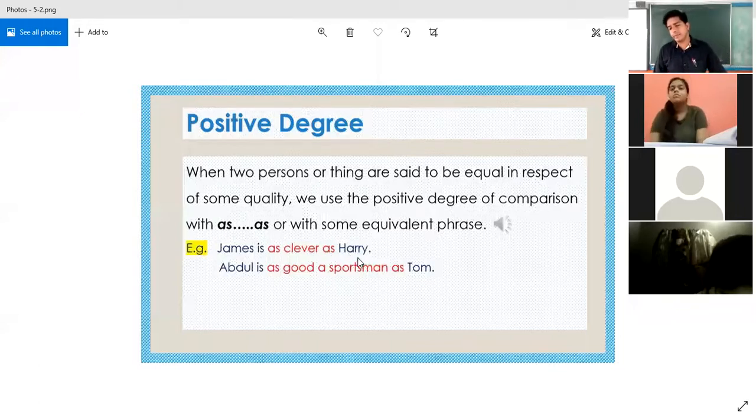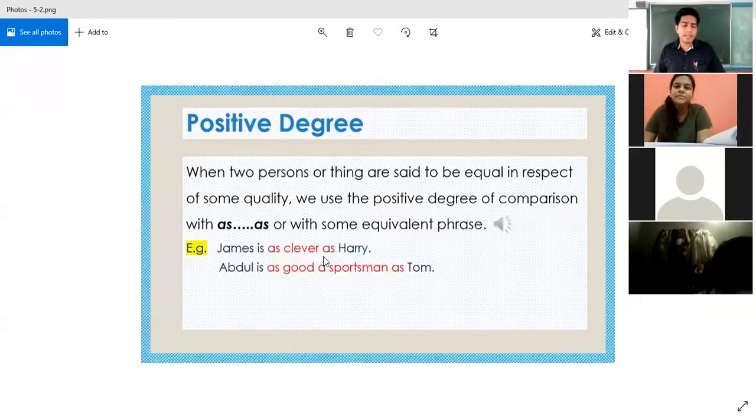James and Harry, in this situation, both are equally clever. Both are equally clever. There is no difference between the cleverness of both. We can say both are equally clever.